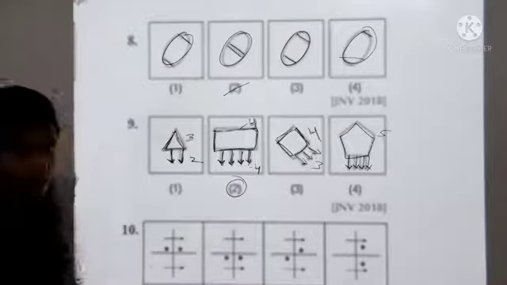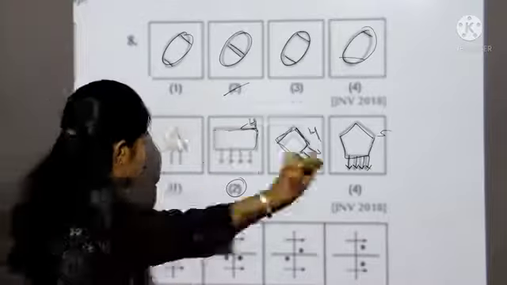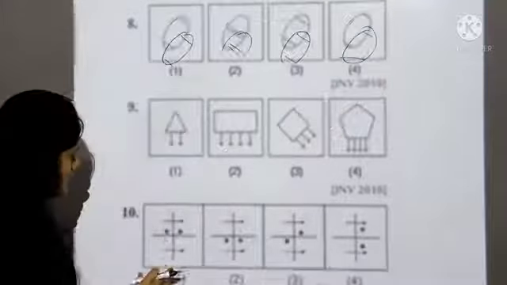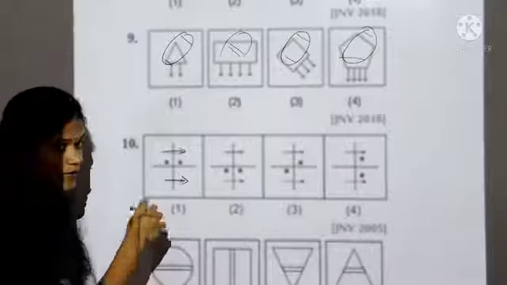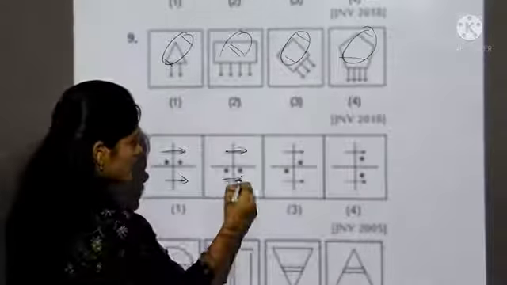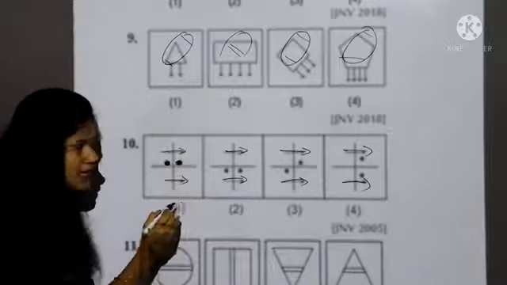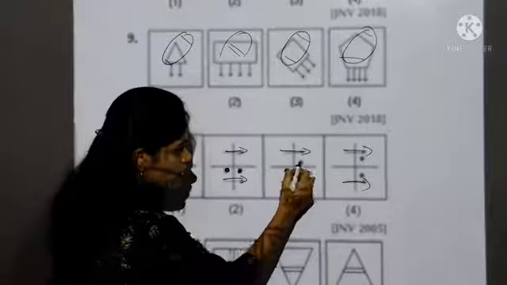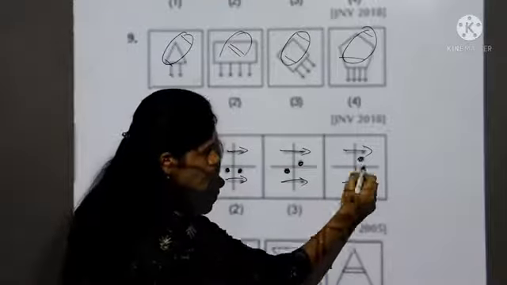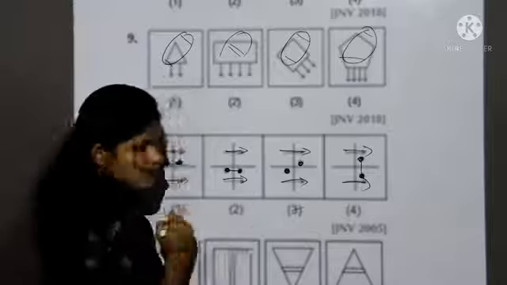Let's take 10th question. In 10th question, first you observe all the boxes carefully. See, all the boxes having 2 arrows which are towards right side. See here, which is also towards right side. Now see middle point. See, in first box which is in straight line, I mean 180 degree. In second box also in straight line, I mean 180 degree. In third box they are opposite, and fourth box also they are in straight line. See here. So our different figure is third one.